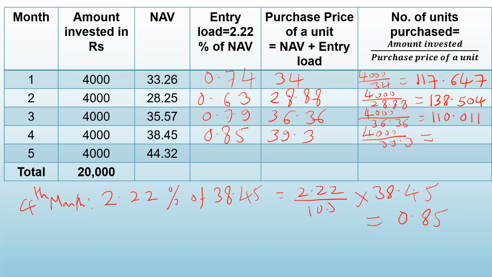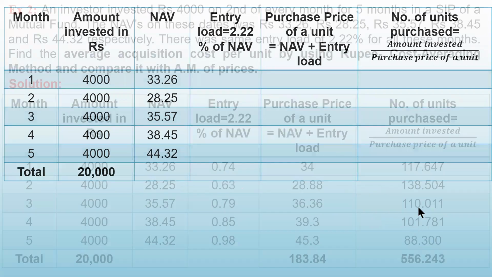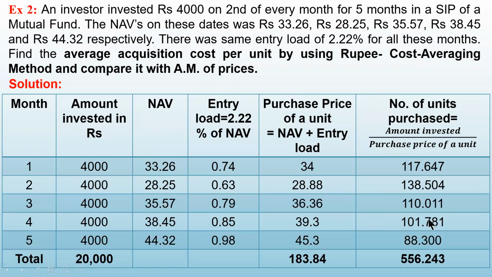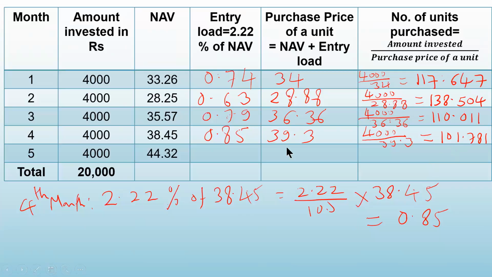So that is 101.781. Just check your answer. 101.781. So it is correct. Now find out for the fifth month in a similar way.